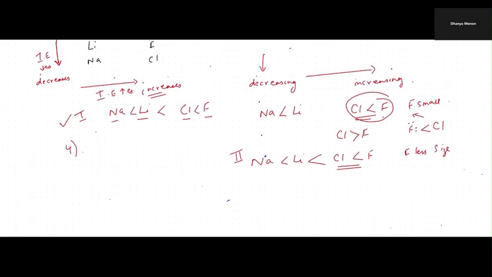Okay. Now, moving on to the next question. We have question number 13.